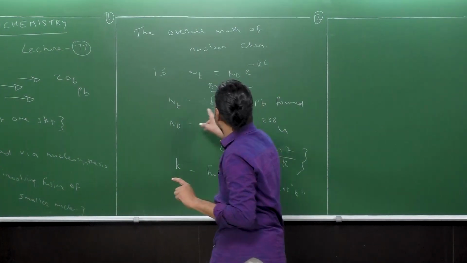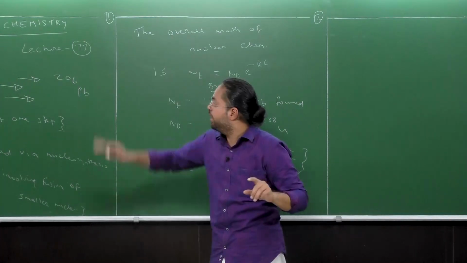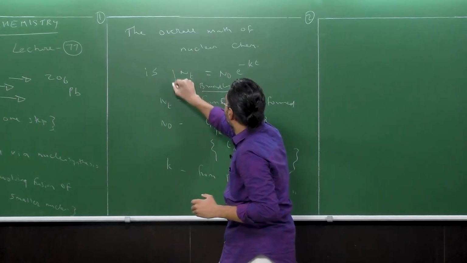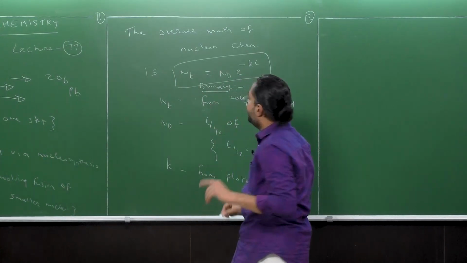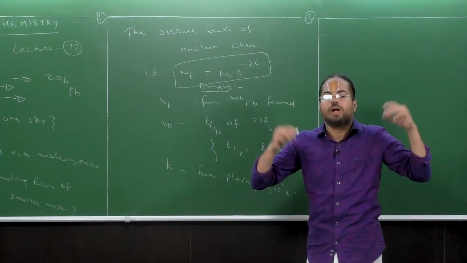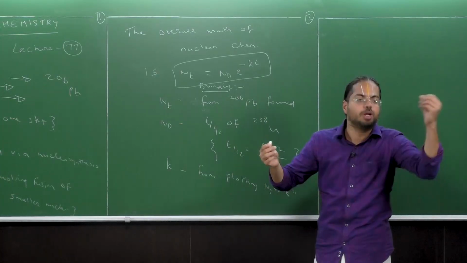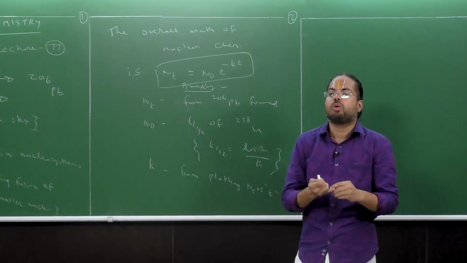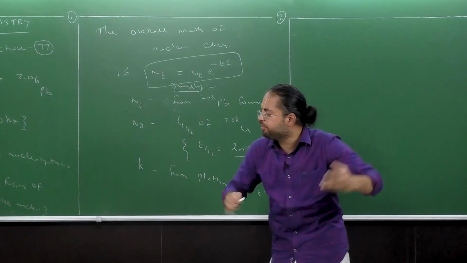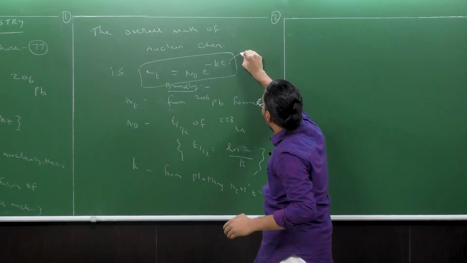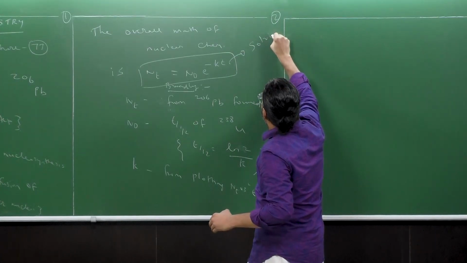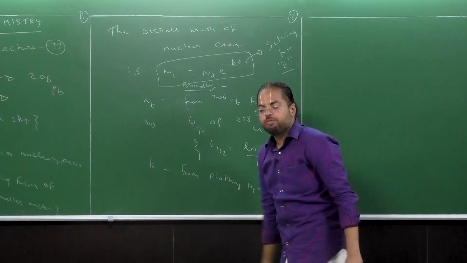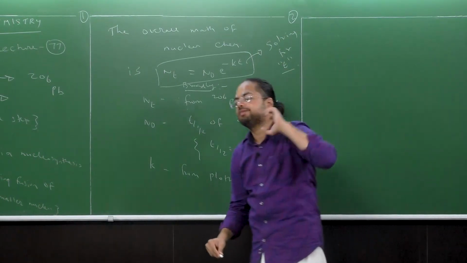Now, why do I say this? Recall that in this course especially, whenever I've been giving you an equation, note that given one equation, we can only solve for one unknown. So we must always know what are the knowns and what is the unknown. So overall, what is the variable that we are solving for in this equation? We are solving for t. So when we solve for t, we get to know how old the sample is.